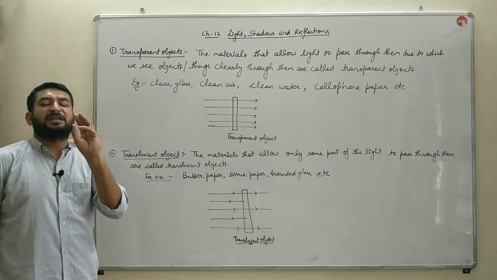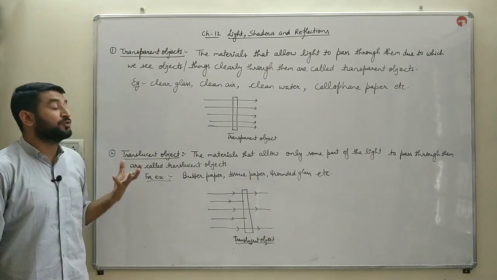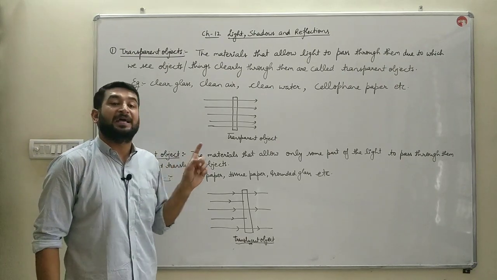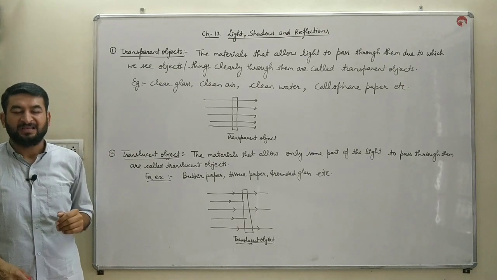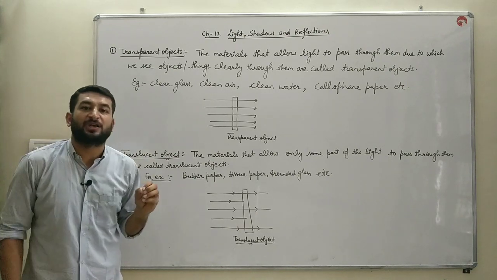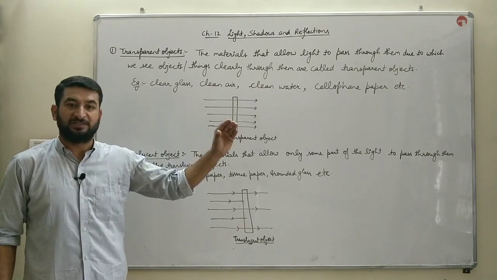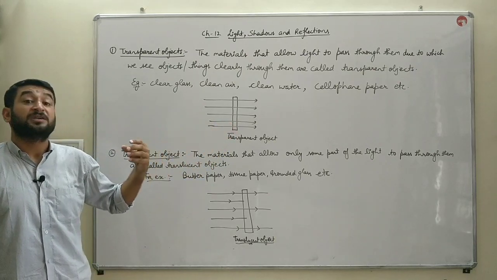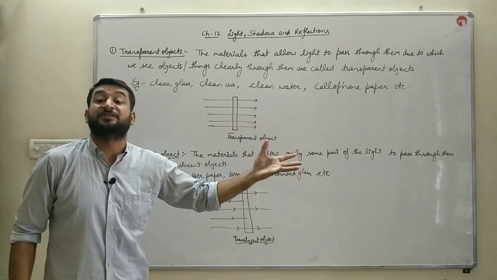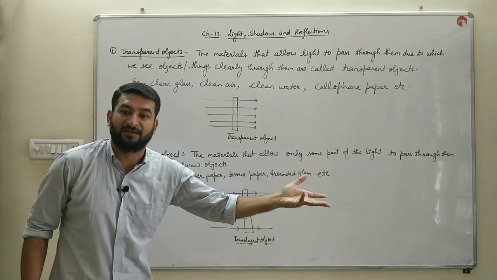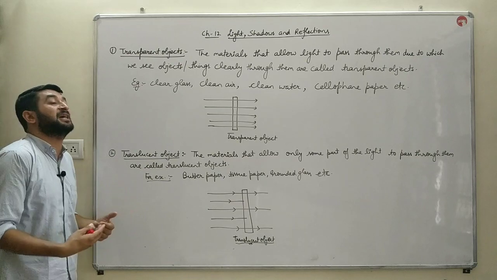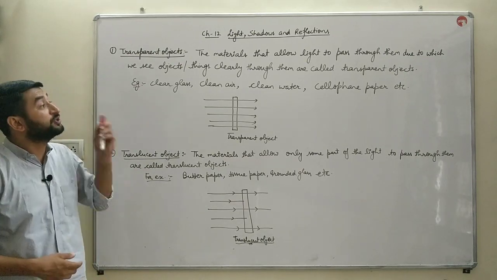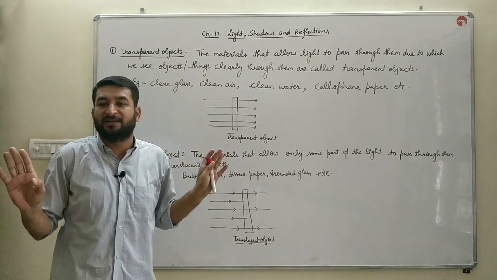There are three different types of objects on the basis of the amount of light passing through them, and the first ones are transparent objects. In Hindi, the transparent objects are known as pardarshi. That means the objects through which we can see easily, जिनके पार हम साफ देख सके, उन्हें बोलते हैं पारदर्शी. So, transparent objects are the objects through which we can see clearly.